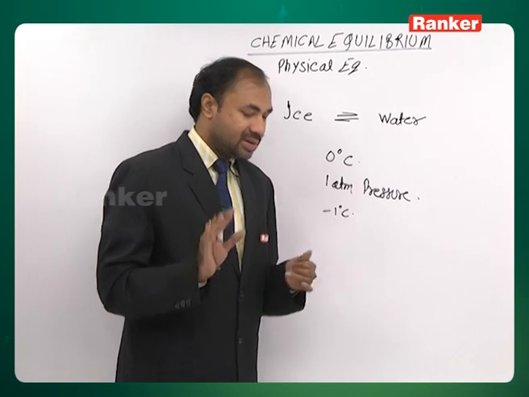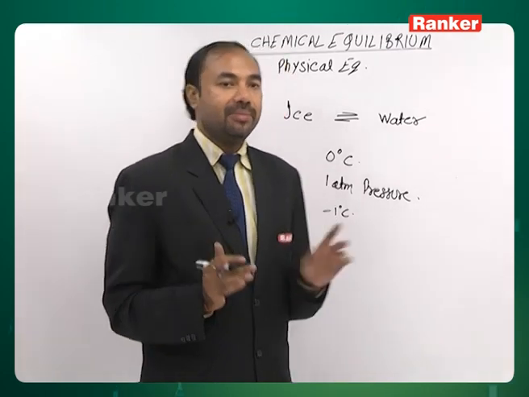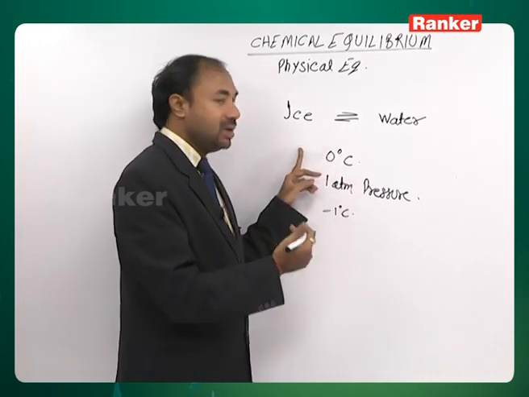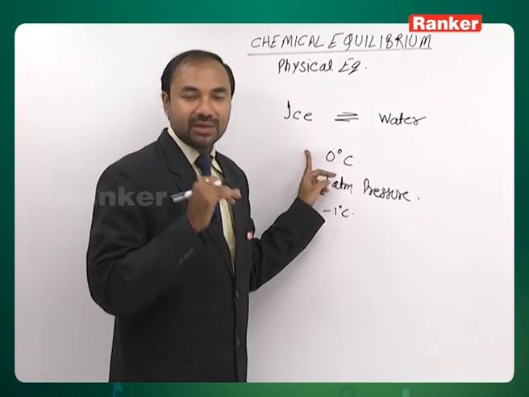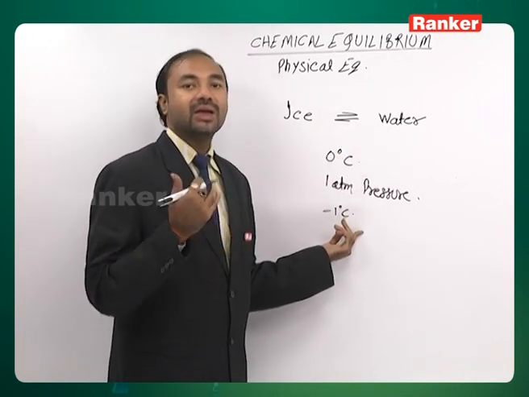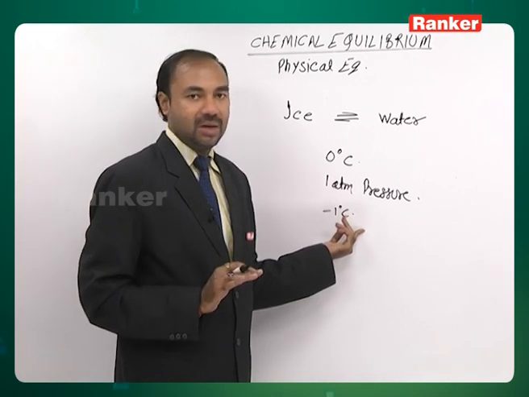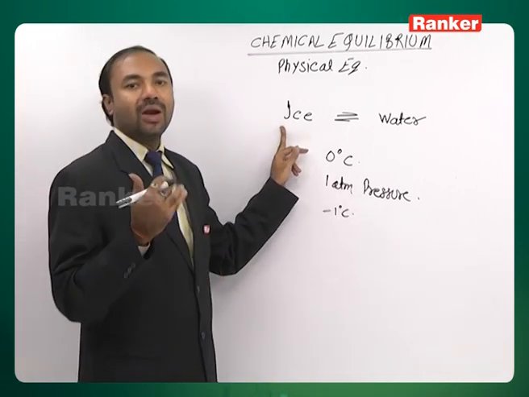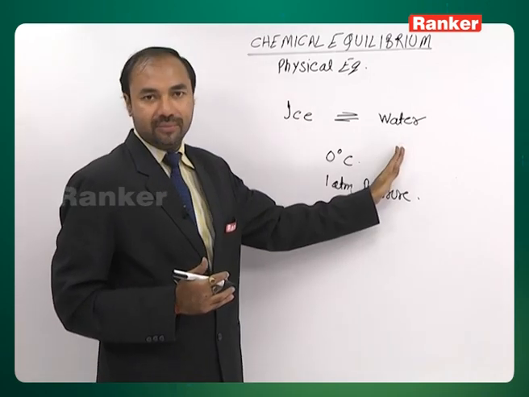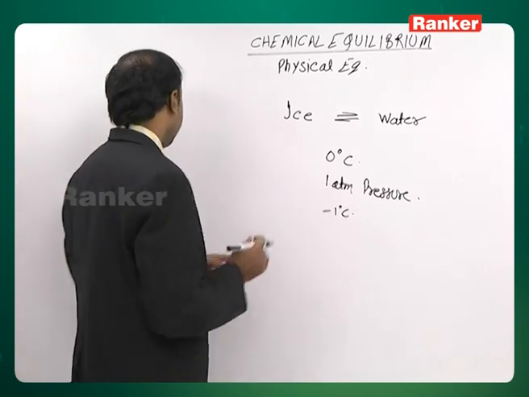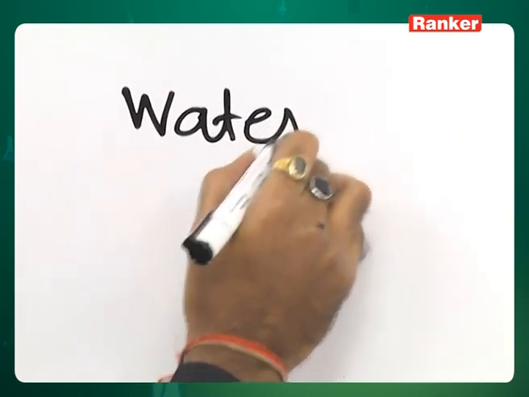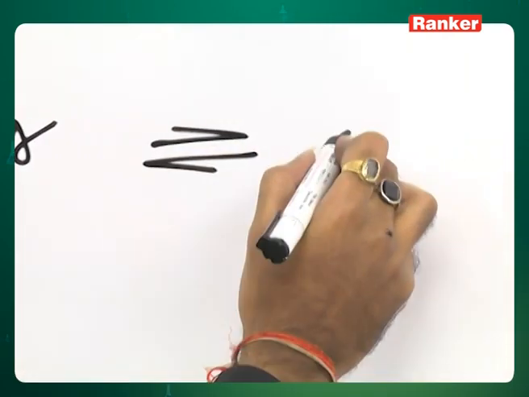But remember, this you cannot take as a rule. Why? Because this is an exceptional case here. Got it? Actually, in other cases, if you increase the pressure over the physical equilibrium system, then melting point generally will increase. It will not decrease, because the solid form for almost all others has got a higher density as compared to the liquid form. Got it? Now, we pick up another example, that is water in equilibrium with vapors.